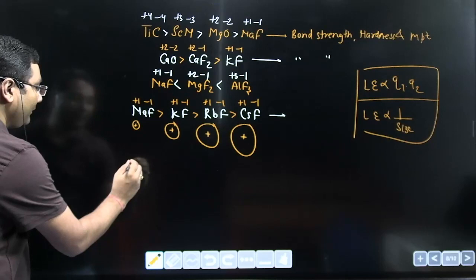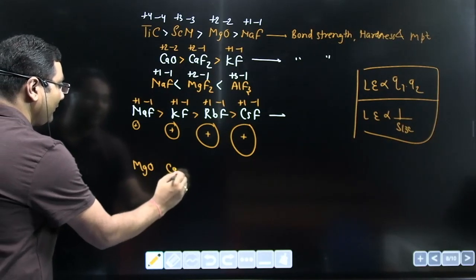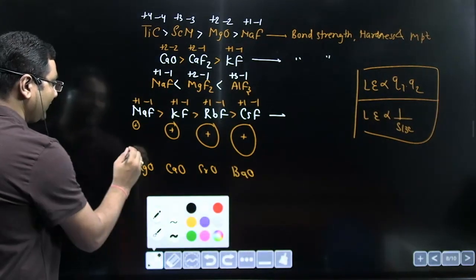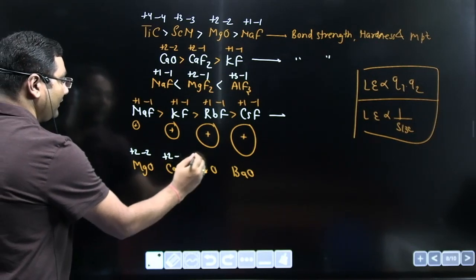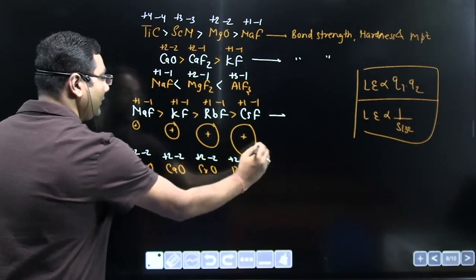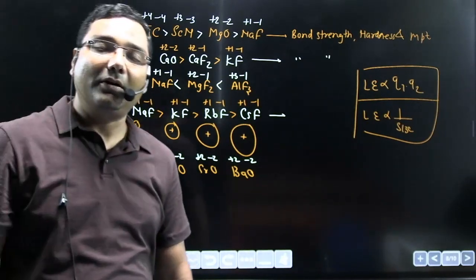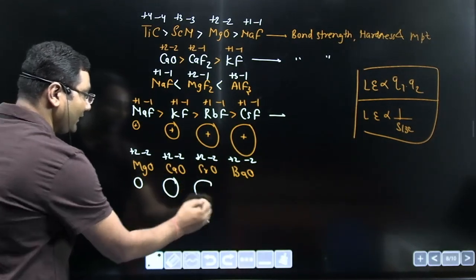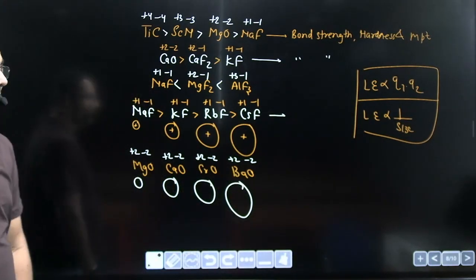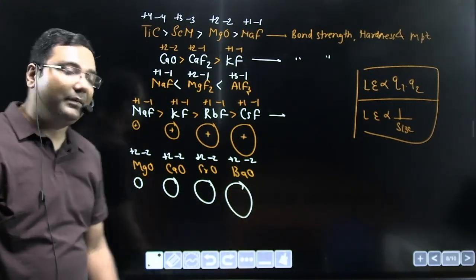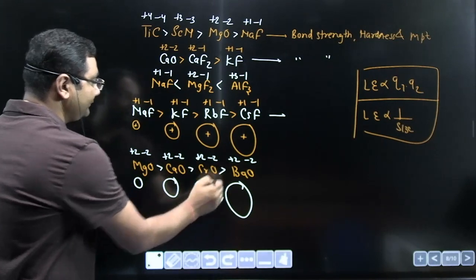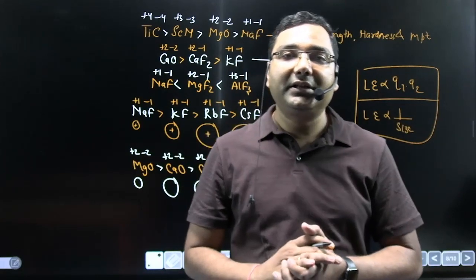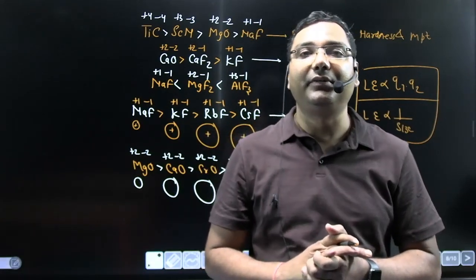Similarly, you can explain magnesium oxide, calcium oxide, strontium oxide and barium oxide. You can see product of charge are same among all. Now size will be the deciding factor. Oxygen is common in all these oxides. Now magnesium is smaller cation, calcium is larger, strontium is more larger, barium more larger. It means lattice energy of barium oxide is minimum and magnesium oxide is maximum. So this is how you can explain bond strength, melting point, hardness of ionic compound.